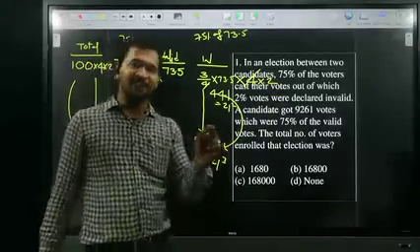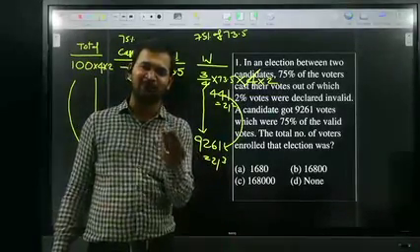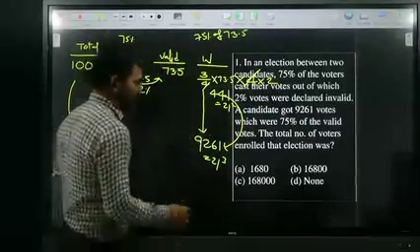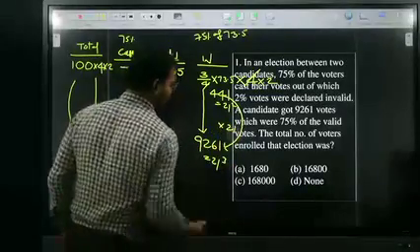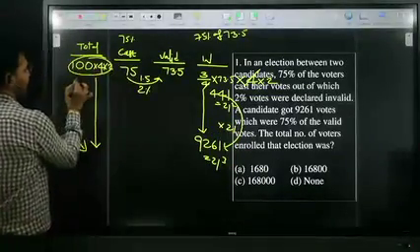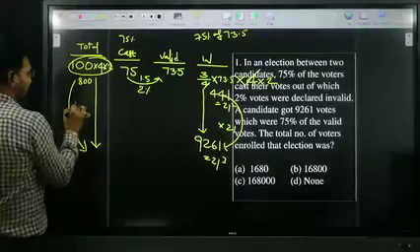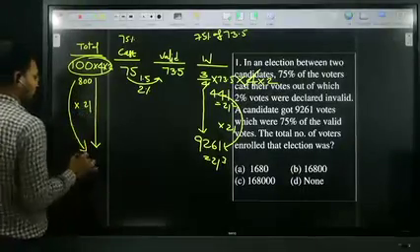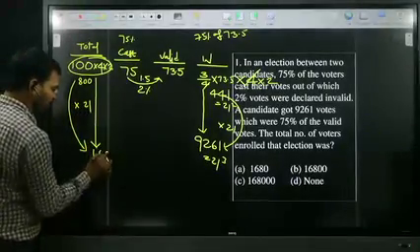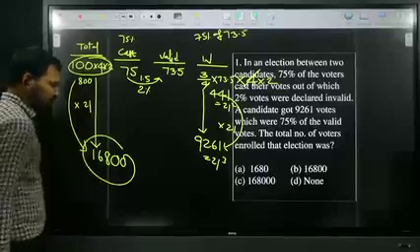I already told you in the first class, try to learn minimum square roots and cube roots. So 21 square and 21 cube, it goes 21 times. This is 800, so 800 into 21, 8 times 21 is 168. Therefore your answer is 16,800.